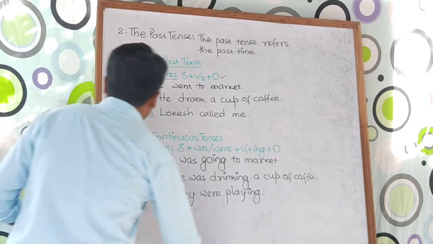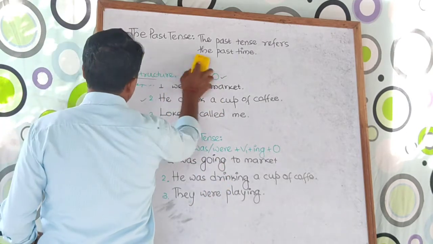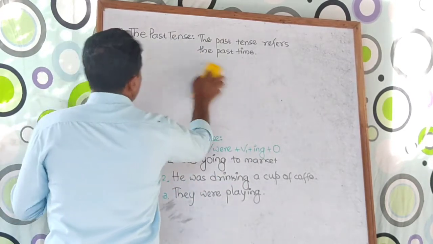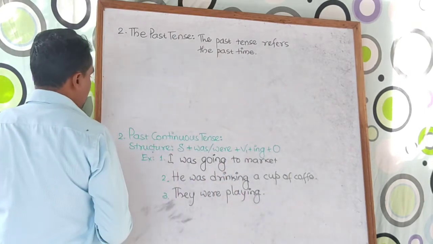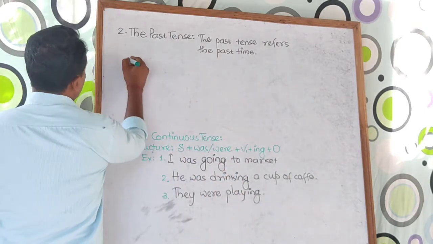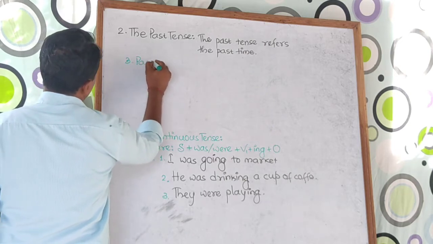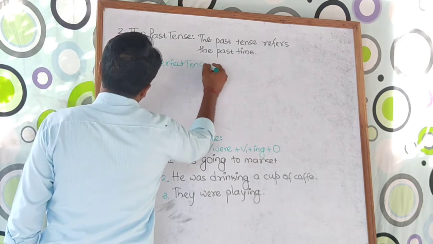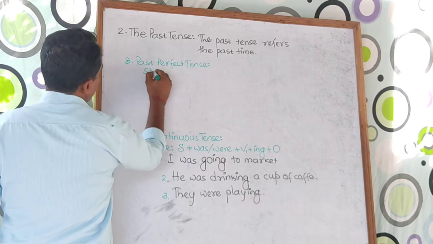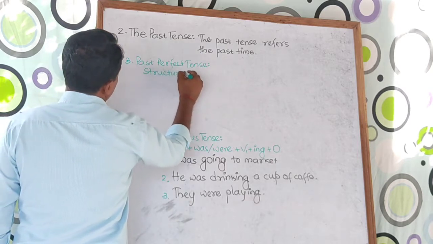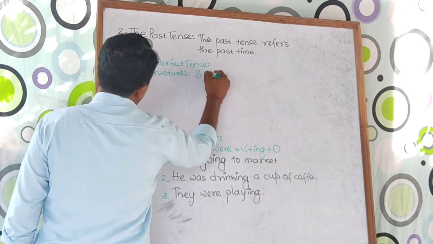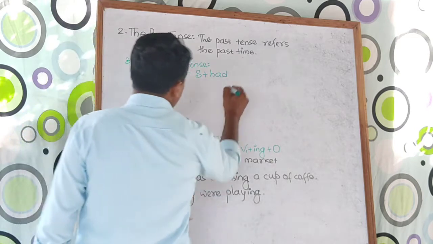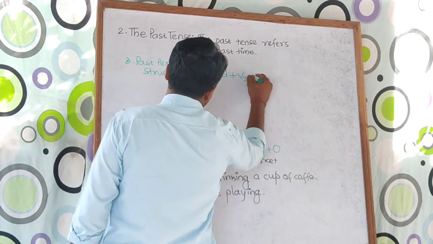Now if we talk about past perfect tense, the third point is past perfect tense. Start with the structure. Subject, then there is an auxiliary that is had only, then take V3 form, then object.